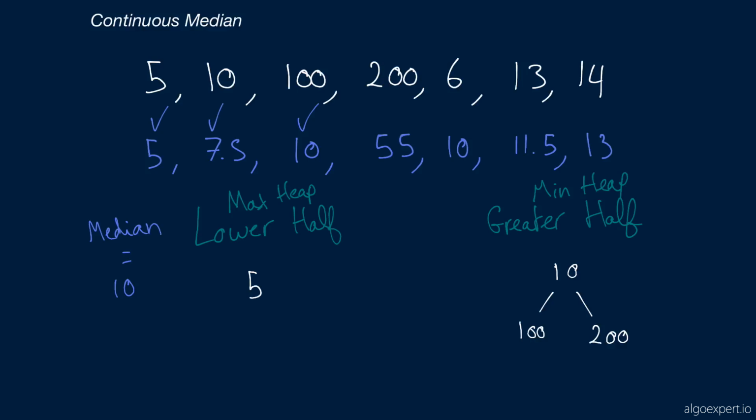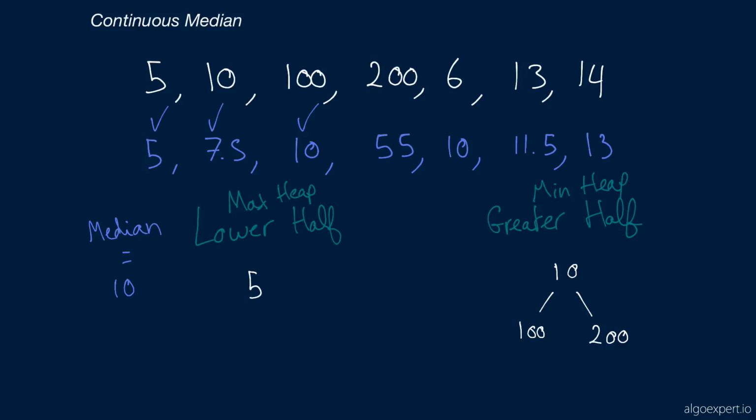So what we have to do here in this question for this algorithm is, after we've inserted a value in the heap that it should be in, the appropriate heap, we want to check if we have to rebalance the heaps. In other words, if at any point in time the heaps differ in length by 2, like here, right? Here we've only got one value in the lower half, but 3 values in the greater half, so they differ by 2. Then we want to rebalance them. And so what does rebalance mean?